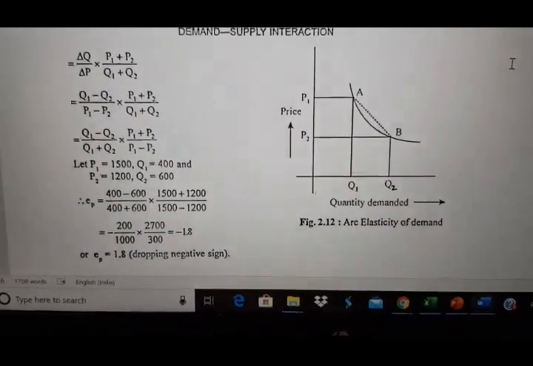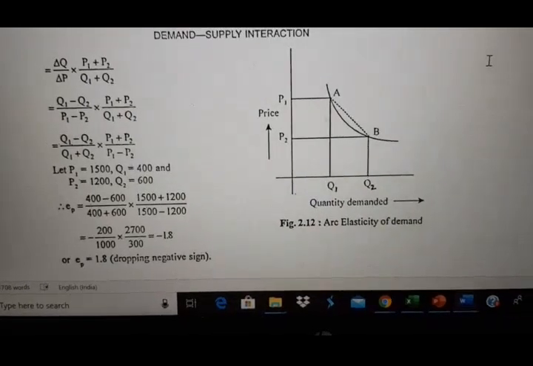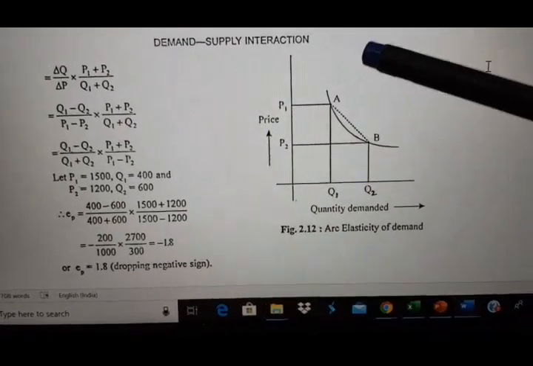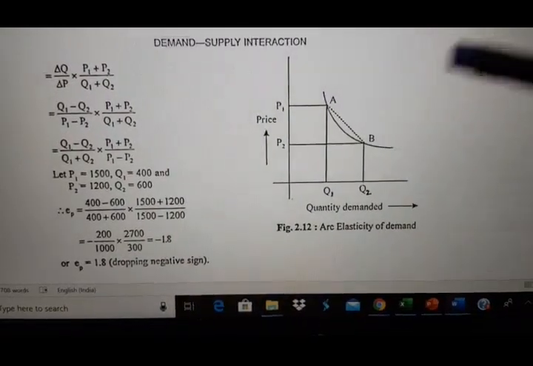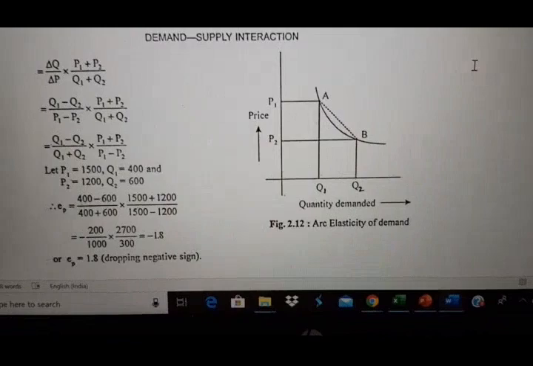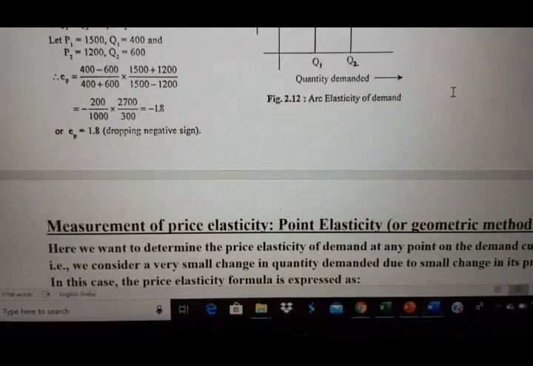So this is how you can find out the arc elasticity of demand. As in an arc you are getting 2 points, by taking the averages of those 2 points we can find out the arc elasticity of demand. Now let us learn how to find out point elasticity.